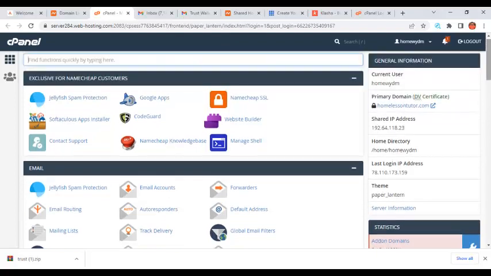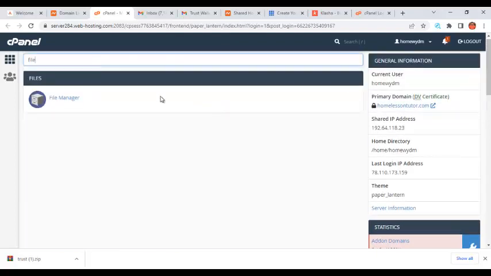Now when you get here, all you need to do is just search for file manager. If you type file here, you're going to see file manager. So just click on file manager to open. Immediately file manager opens for you.